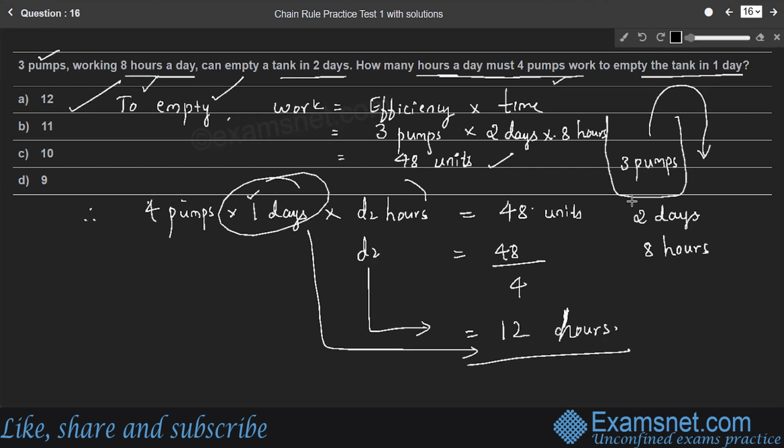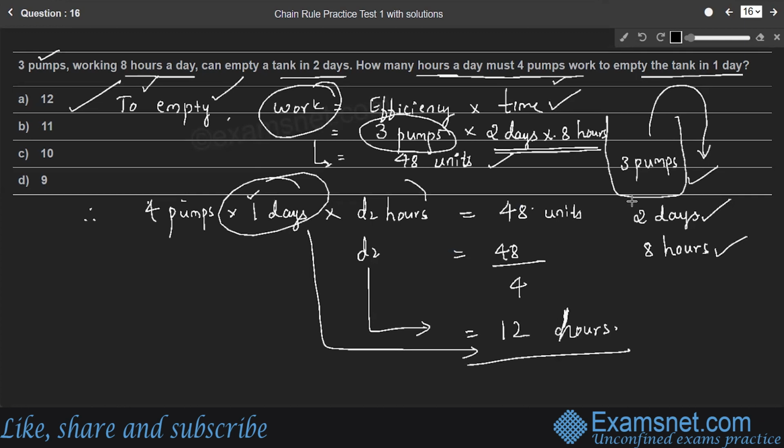I'll repeat once again. It is given that 3 pumps can empty the tank in 2 days and each pump has to work for 8 hours in a day. Therefore, the total work needed to empty the tank is the product of these 3 values, because work is efficiency into time, the product of days and hours, 2 days and 8 hours, and the 3 pumps is the efficiency. So it is 48 units. The total work to empty the tank is 48 units.